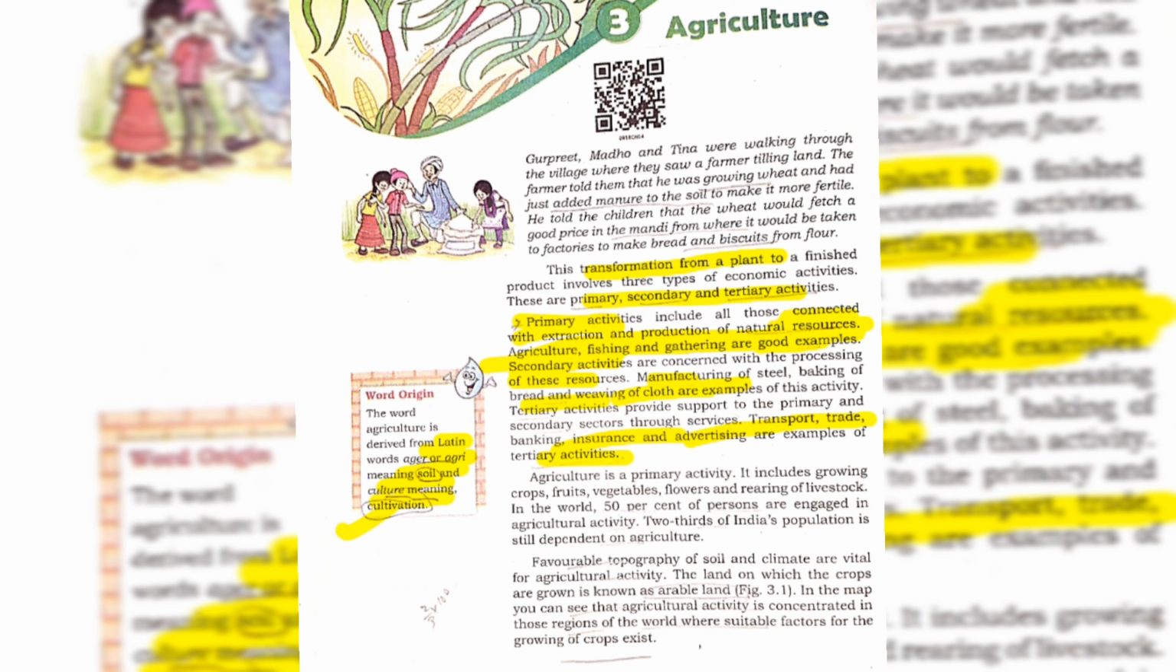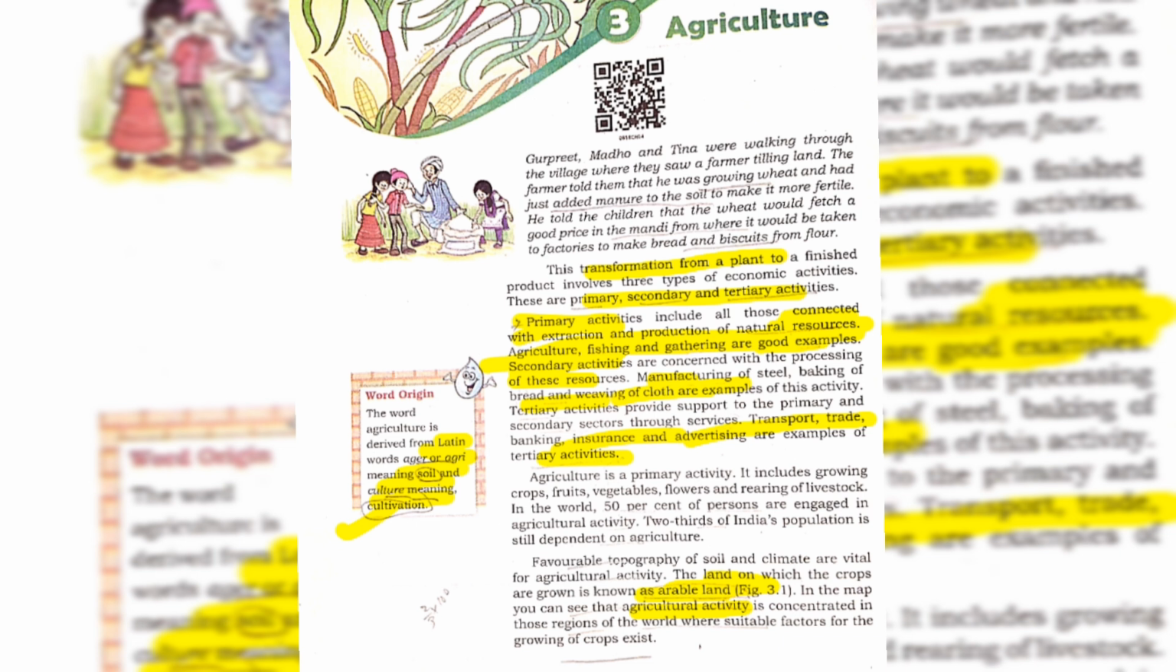These are the terms. And then we know about agriculture, which is the primary activity. It includes growing crops, fruit, vegetables, flowers, and rearing of livestock. In this world, 50% of the people are engaged in agricultural activity. In India, about half the population is still dependent on agriculture because of the land, favorable topography of soil, and climate for agricultural activity. The land on which crops are grown is arable land. Where the crop is grown is called arable land, which should be fertile for growing crops.